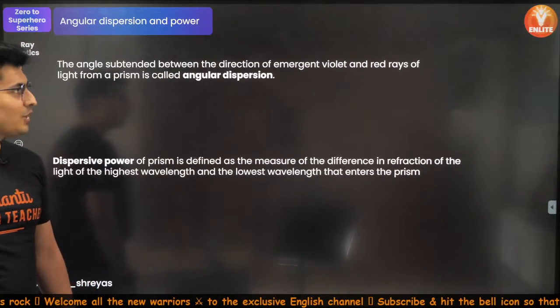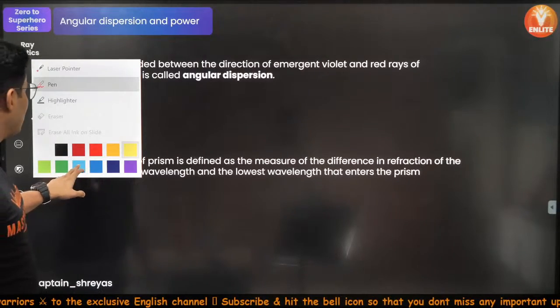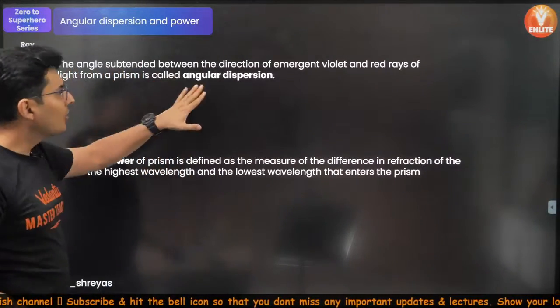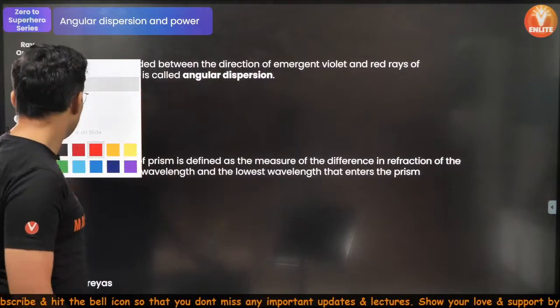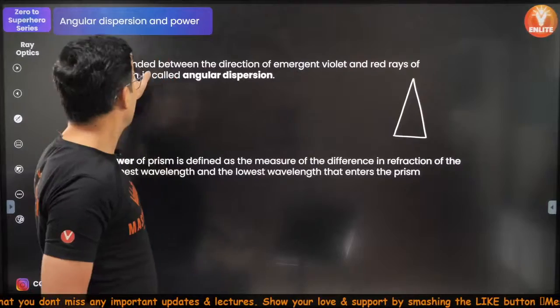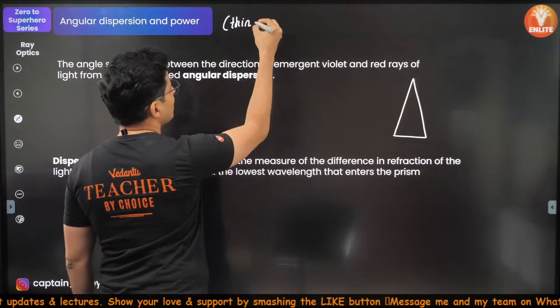So there are some terms which you should know regarding prisms. For example, angular dispersion. What does angular dispersion mean? If you have a thin prism, usually when we talk about dispersion, we are talking about thin prisms most of the time.